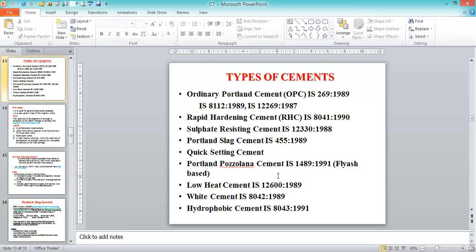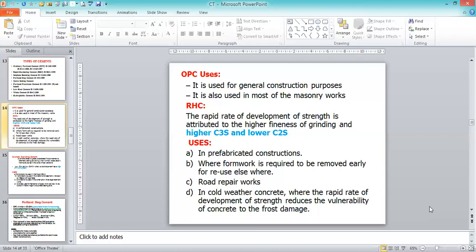So these are the various types of cements available for construction, depending upon the site requirement. First we will look at the suitability of the type of cement for the various constructions, starting with ordinary Portland cement. Ordinary Portland cement is available in different grades: 33 grade, 43 grade and 53 grade.